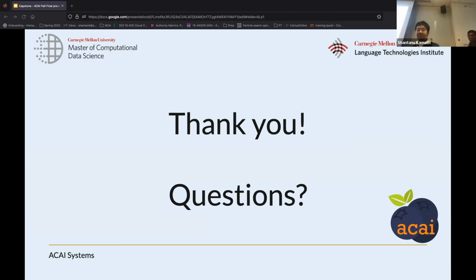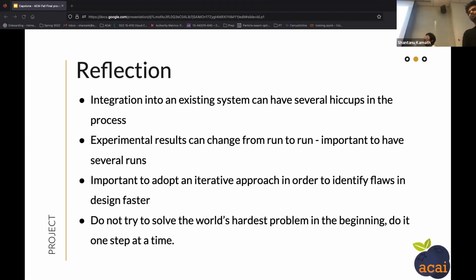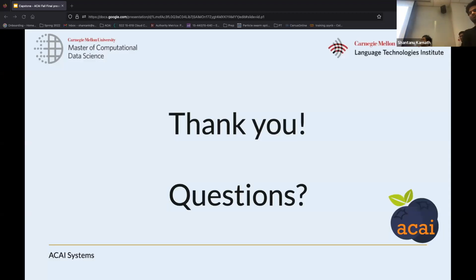So I have a question for the Spark folks. You went a little too quickly over the types of jobs and the optimizations that were suitable. What guidance would you give individuals who have a Spark job, given the optimizations that you were able to achieve for the variety of jobs that you studied? What would you tell folks? So this is someone who just has a Spark job and wants to tune it.